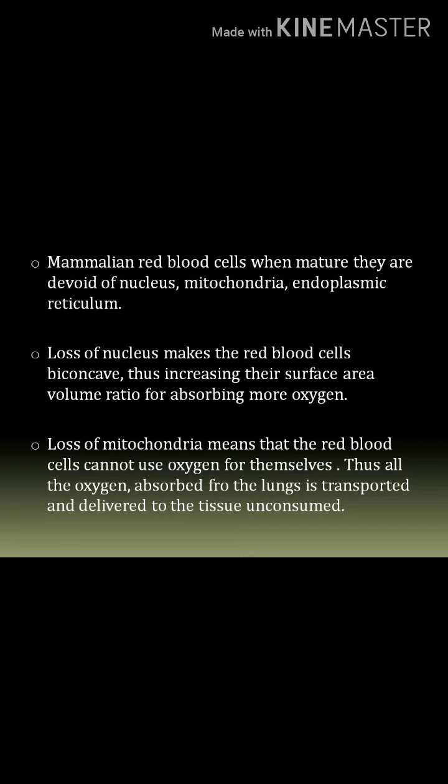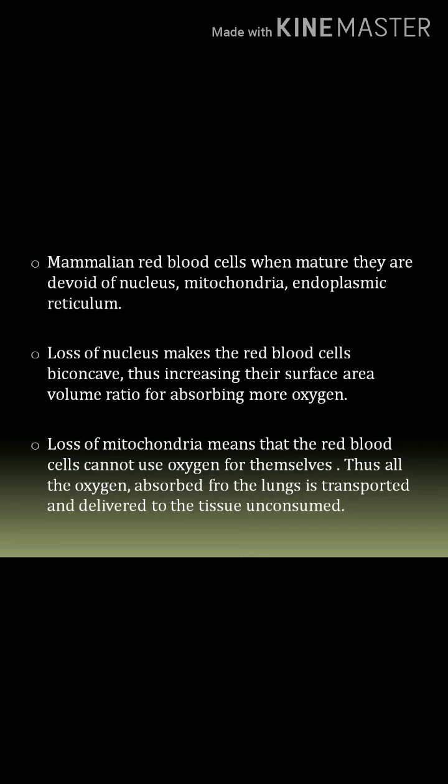This loss of nucleus makes the red cells biconcave, thus increasing their surface area to volume ratio for absorbing more oxygen. Space in between is increased, so more RBCs can be accommodated in the same space. Because of the loss of nucleus, red blood cells are biconcave in shape. So this biconcavity is helpful for increasing the absorption of more oxygen.